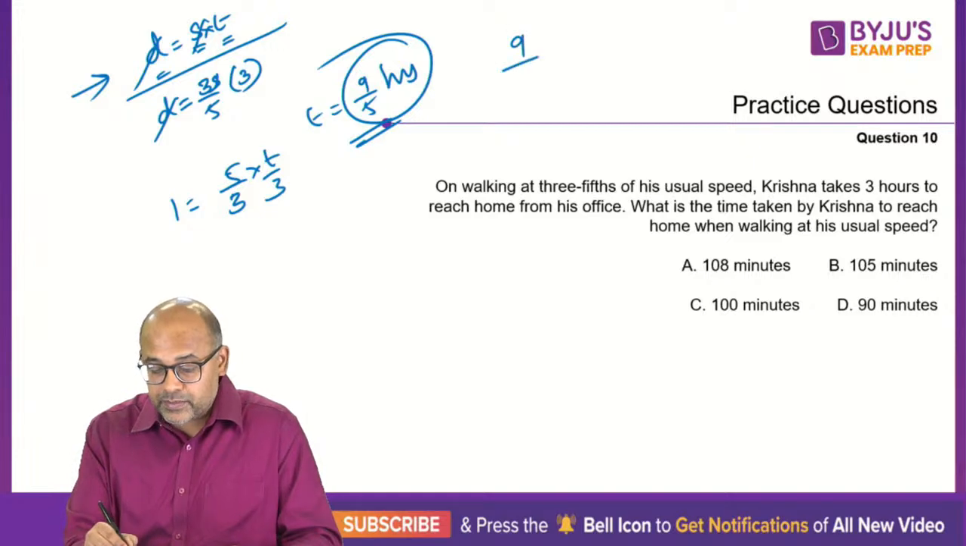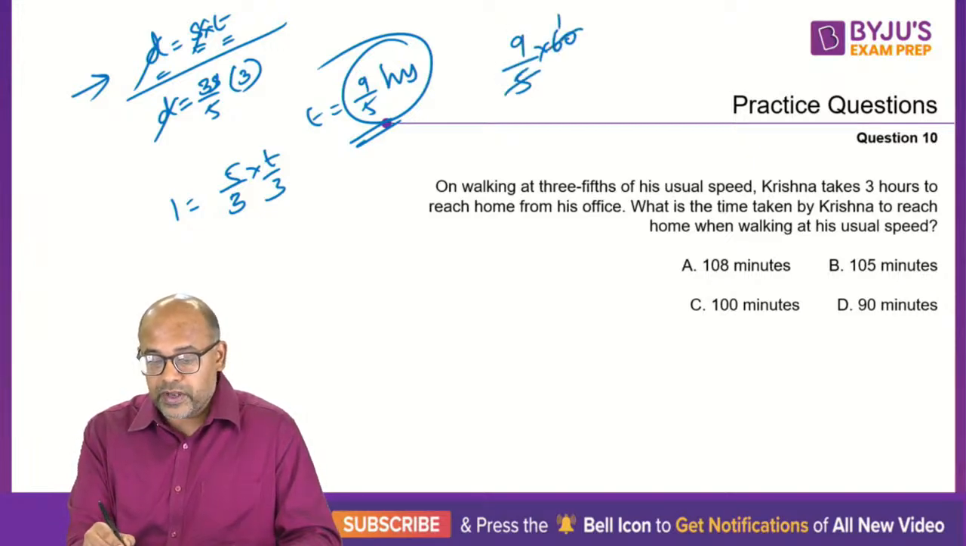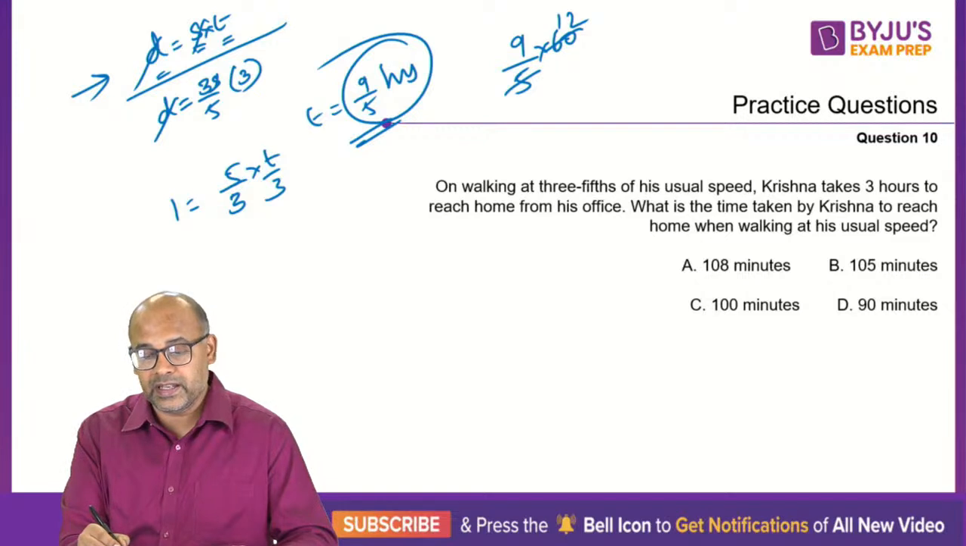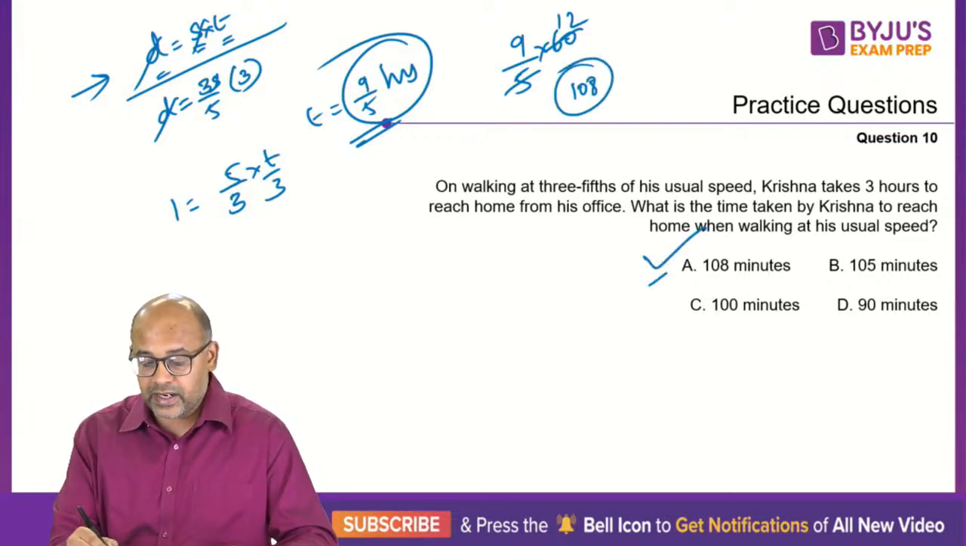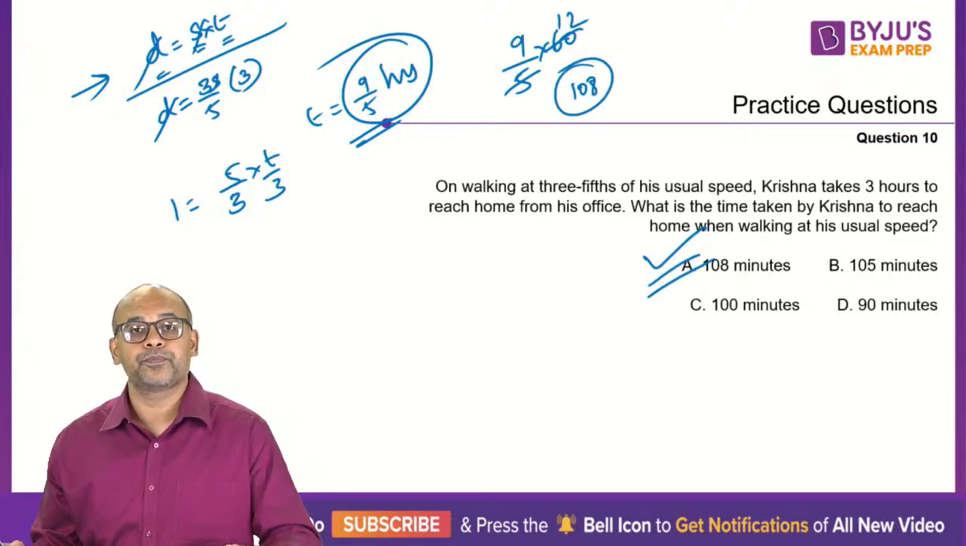But convert this into minutes. 9 by 5 into 60. So 5 goes 12 times. So this is 90 plus 18, so 108 minutes. 108 minutes is option A.